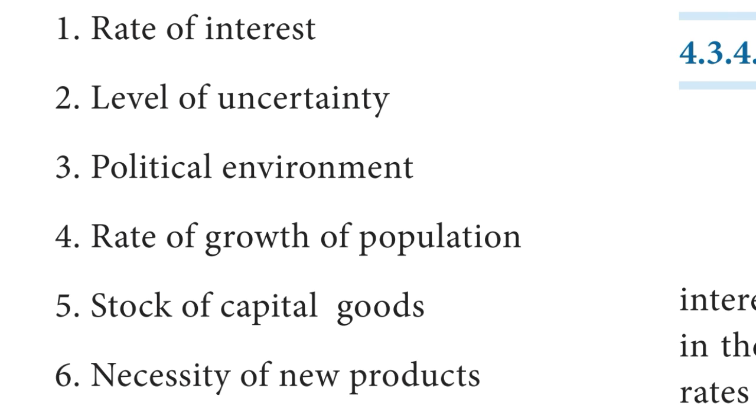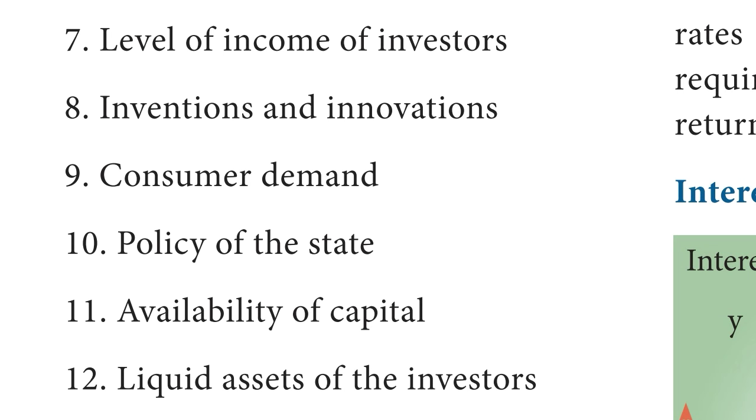Second, level of uncertainty. Third, political environment. Fourth, rate of growth of population. Fifth, stock of capital goods. Sixth, necessity of new product. Seventh, level of income of investor. Eighth, invention and innovations. Ninth, consumer demand. 10th, policy of the state. 11th, availability of capital. 12th, liquidity assets of the investors.